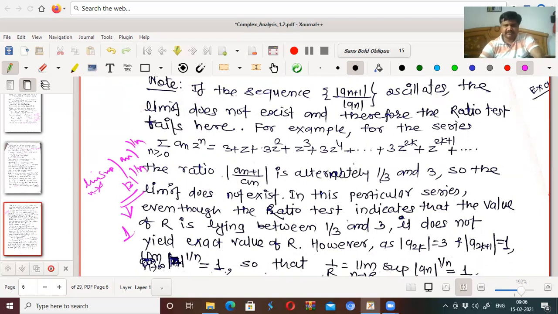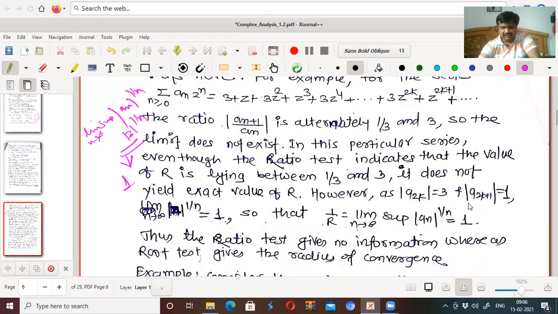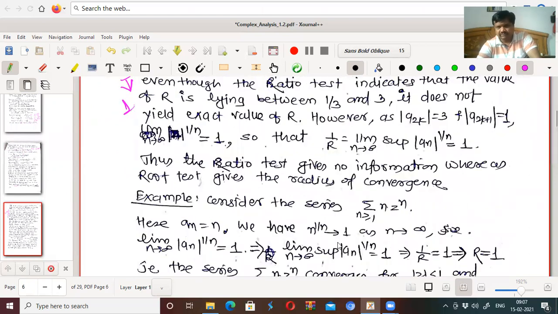So the nth root of 3 tends to 1, and therefore 1 by R, limit of supremum of |a_n|^{1/n}, is equal to 1. Thus, the ratio test gives no information, whereas the root test gives the radius of convergence. So there may be some series whose radius of convergence cannot be found using the ratio test, but can be found using the root test.